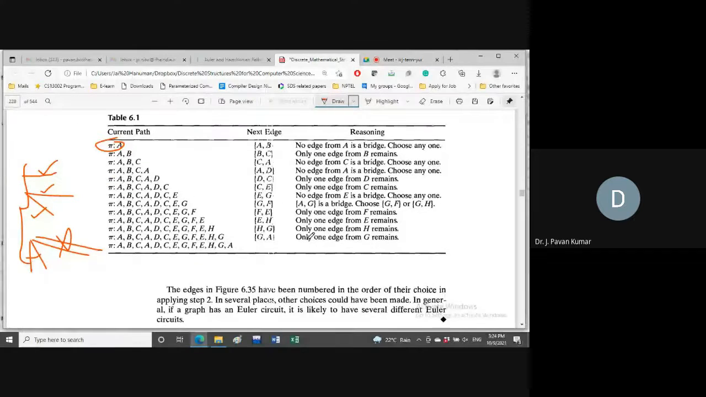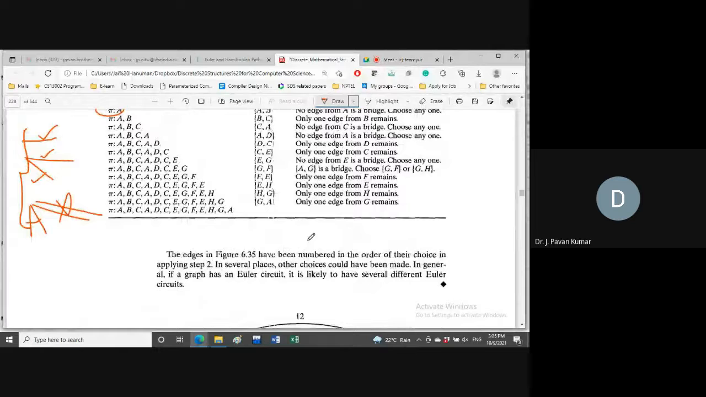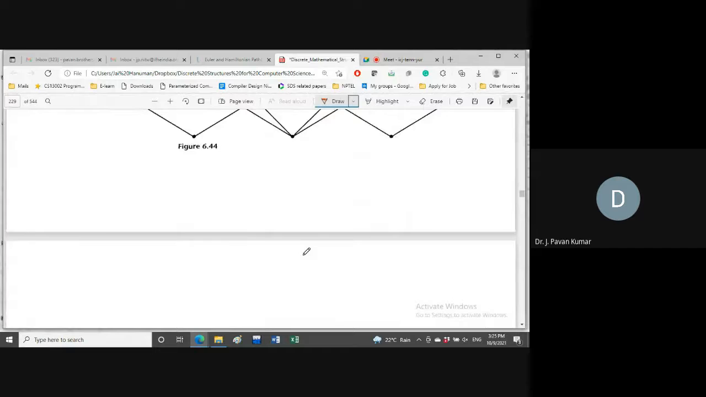This is Fleury's algorithm for finding what? Euler circuit.